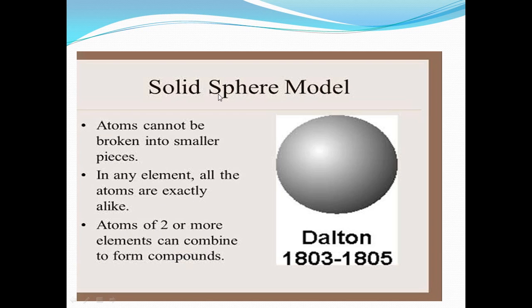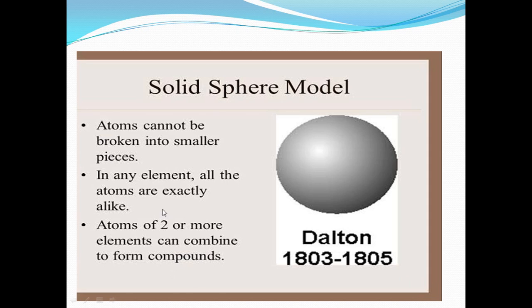So again, the atomic concept of Dalton. Number 1, he said that yes, the atom is like a solid sphere. Number 2, he said that an element is produced from a combination of atoms which are similar to each other.